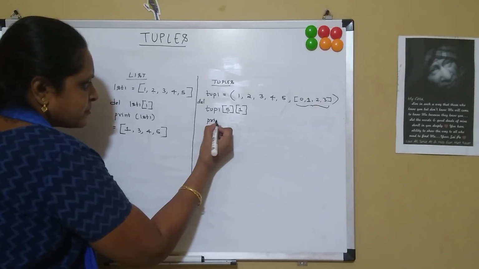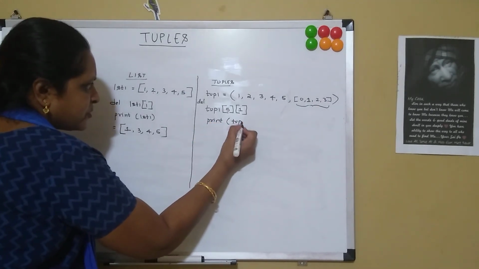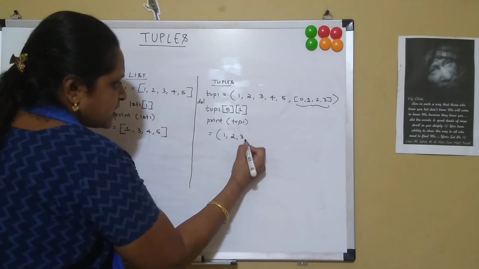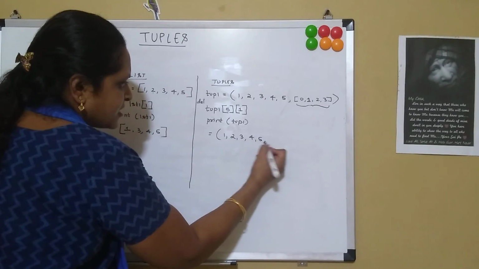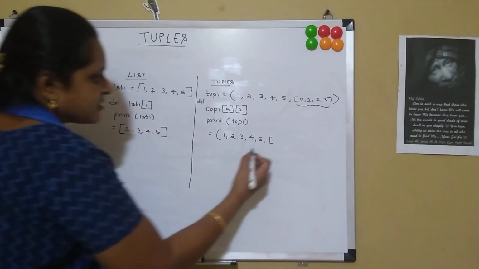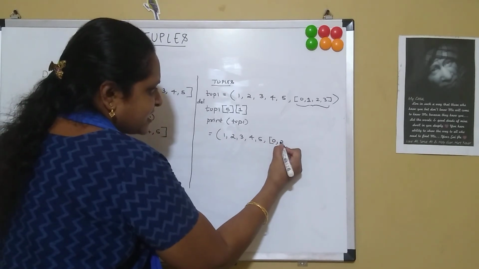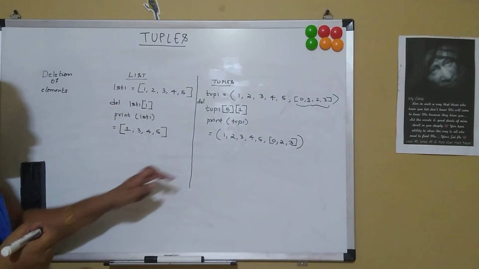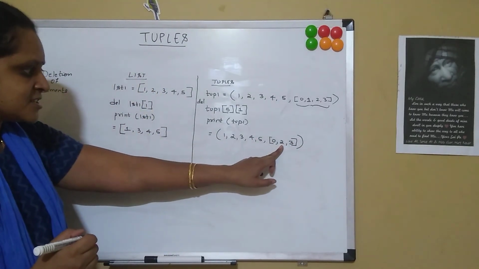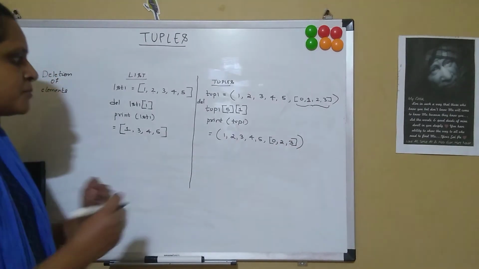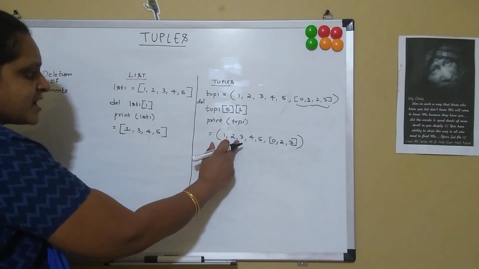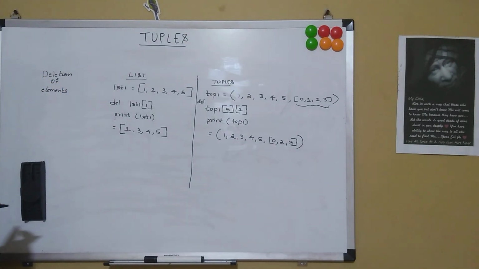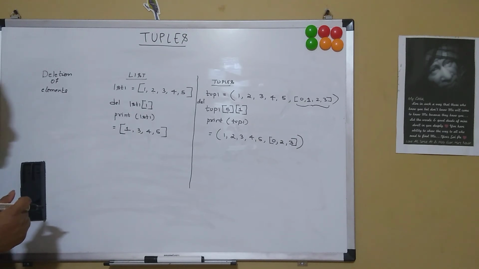Now if I say print tuple1, then it will print 1, 2, 3, 4, 5, and within this list, 0 will be there, it will delete 1. So it will have 0, 2 and then 3. So we can delete individual items within the list even though they are enclosed within tuples. But we cannot delete individual items of the tuple. So this is a very good example of deletion of elements in tuples.